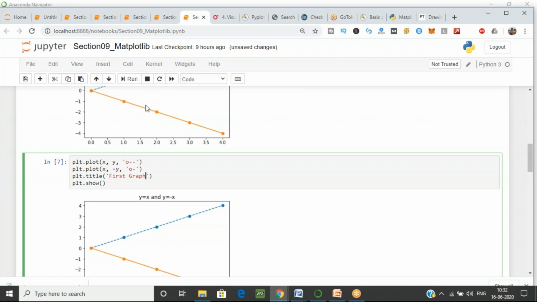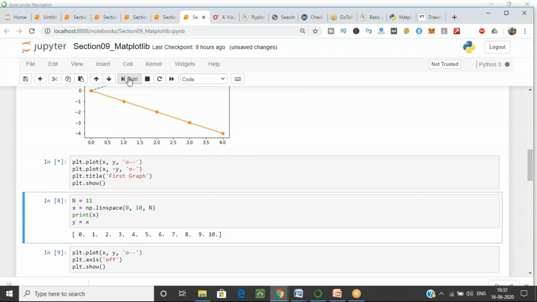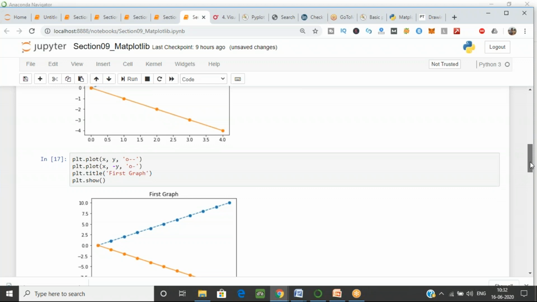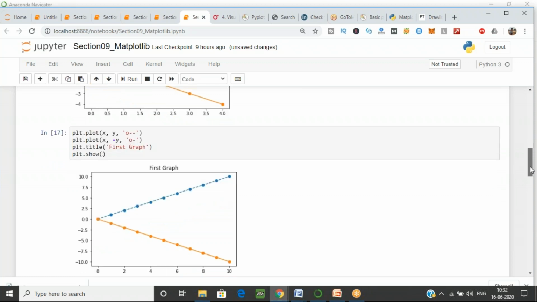Okay, so I want to just give the title for that. So let's execute this. Can you see the change of the title? Now the title has become "first graph". So if you want to give a title to anything, you just have to include plt.title, in which you can write "first graph" or anything which you want to give as the title.